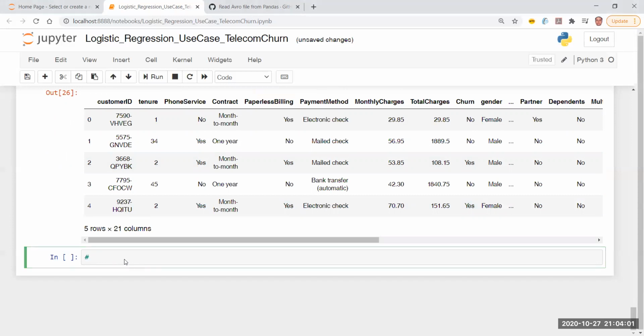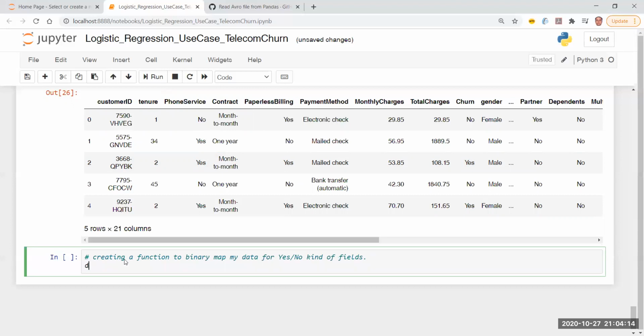So what I'm going to do is create a function to binary map my data for yes no kind of fields. I'm going to call this function binary underscore map, and I'm going to take an input of x.